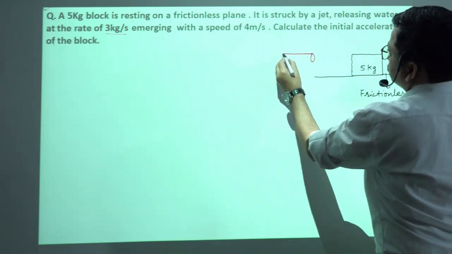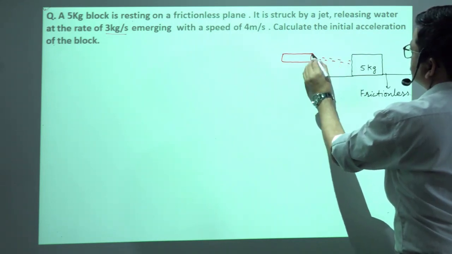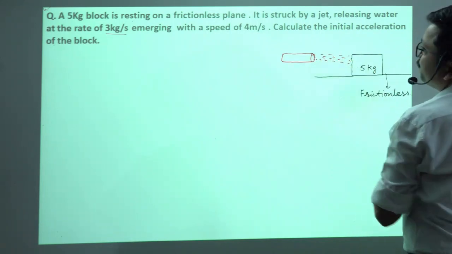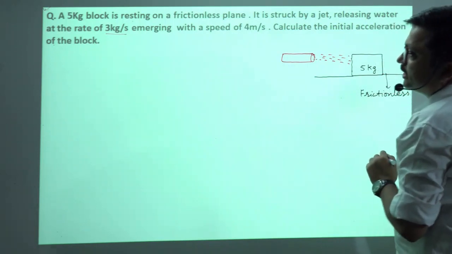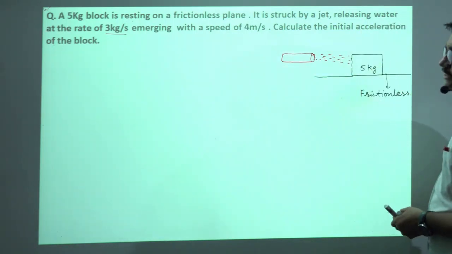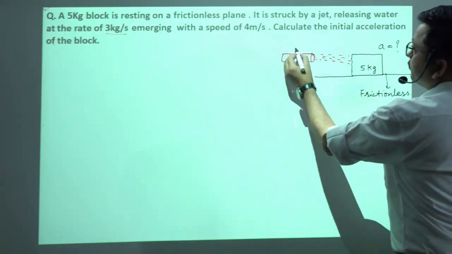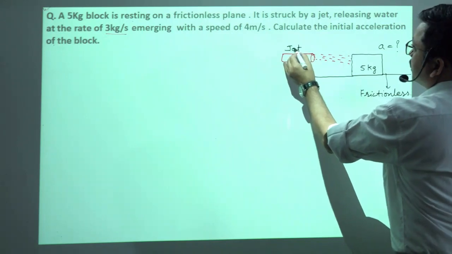releasing water at the rate of 3 kg per second, emerging with the speed of 4 meter per second. So calculate the initial acceleration of the block. Okay, this is our jet, this is emerging water.